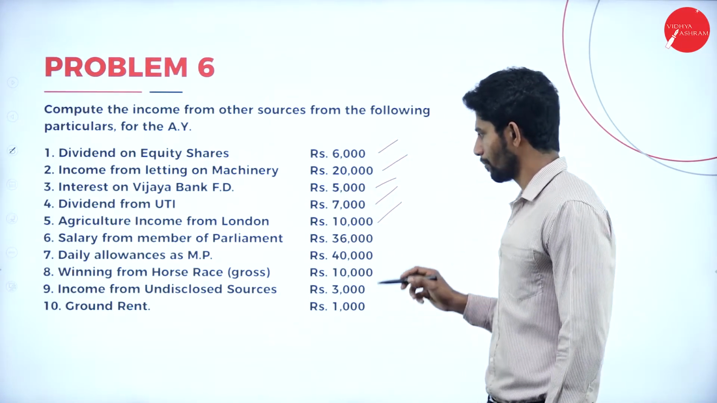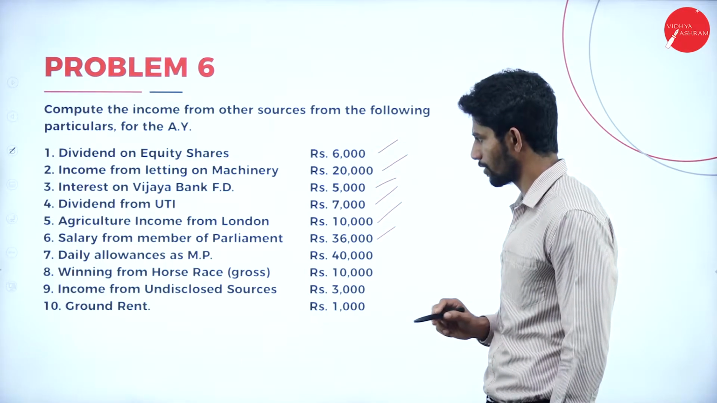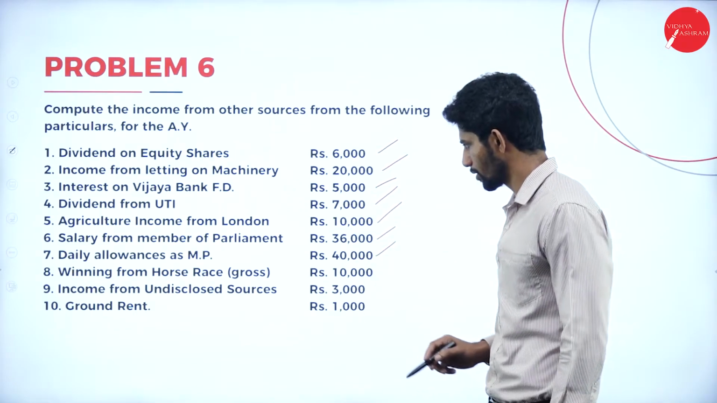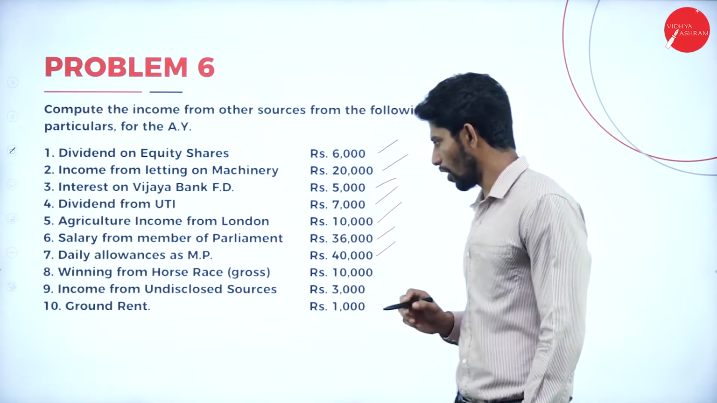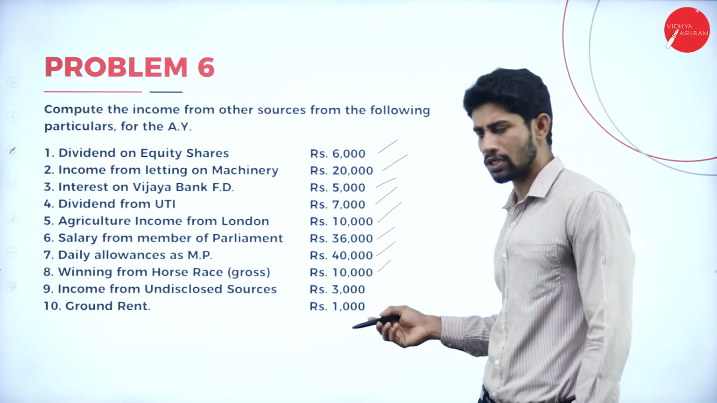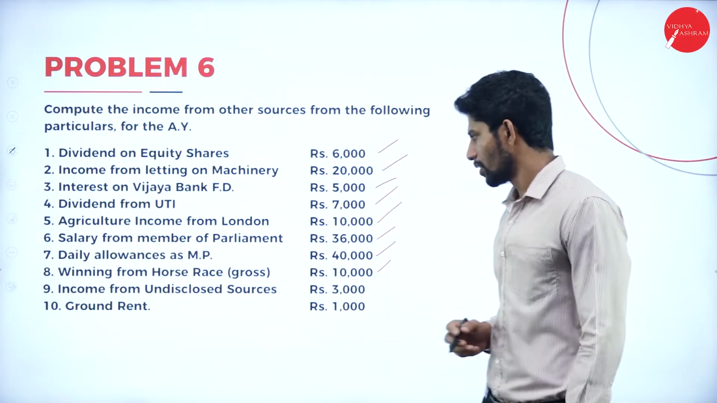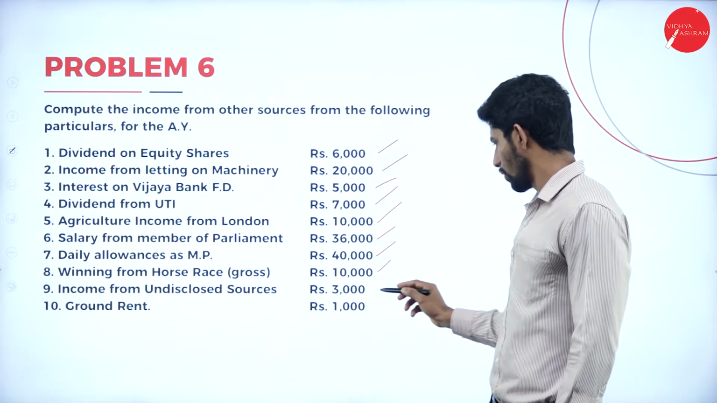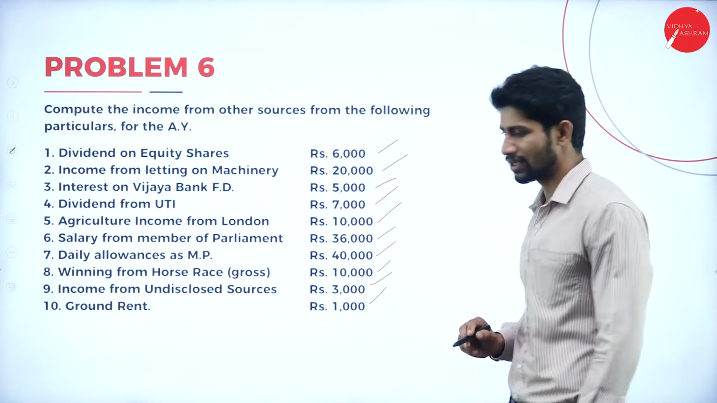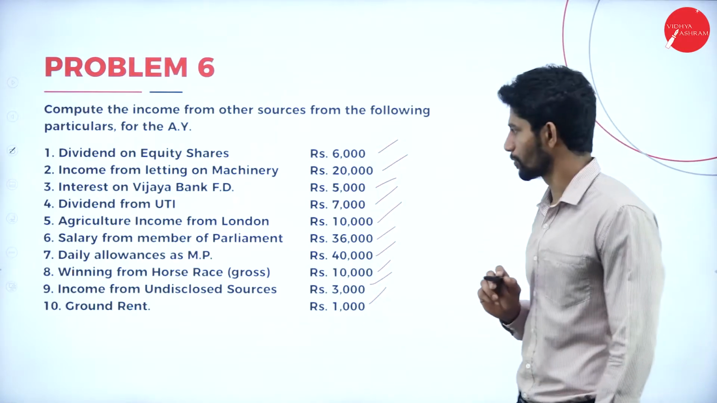Next, salary from Member of Parliament, 36,000. Daily allowances as MP, yes, this is exempted. Winning from horse race, gross they had given, need not to make it gross, already they had given gross value. Next, income from undisclosed sources, rupees 3,000. Ground rent, 1,000. So very easy to solve this problem.